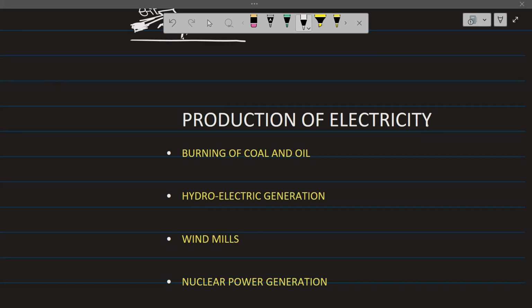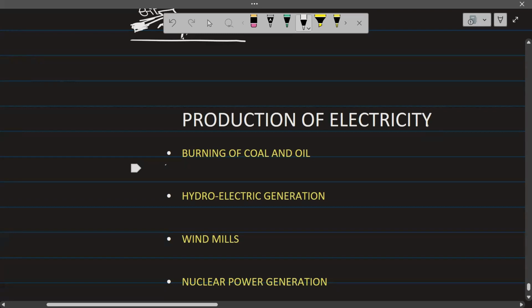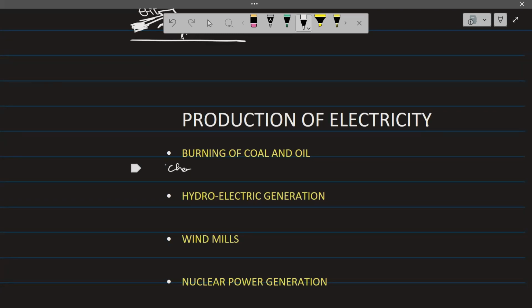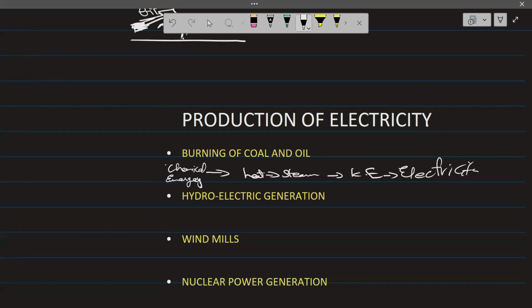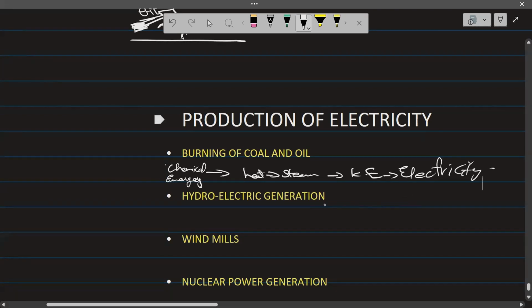In coal, chemical energy is stored. So when we burn it, heat is produced, right? So first, chemical energy is transferred into heat, and that heat is used to heat the water, which turns into steam. Due to that steam, kinetic energy is produced. The moving of steam causes the turbine to move, producing electricity. So we are done with the burning of coal.